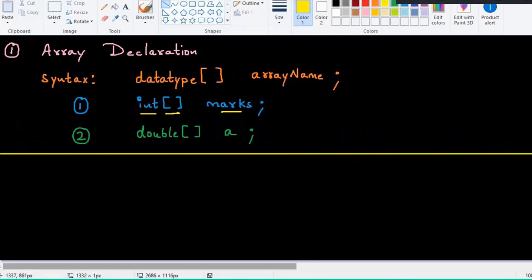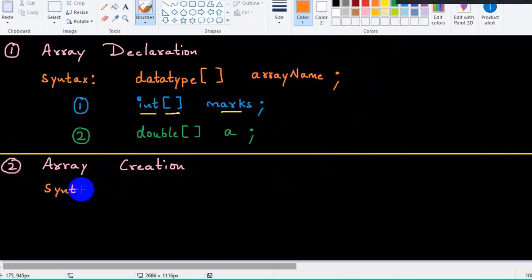So if we know declaration, the second syntax is array creation. How do we create an array, sir? We have to understand it in a beautiful manner. Again, we have syntax. We have to just understand the syntax, and everything will work automatically. So we have to give the array name equals to. When I say create an array, we are creating an array object internally, so we have to make use of new.